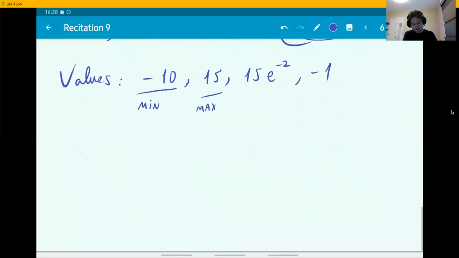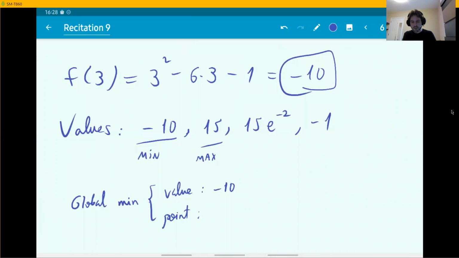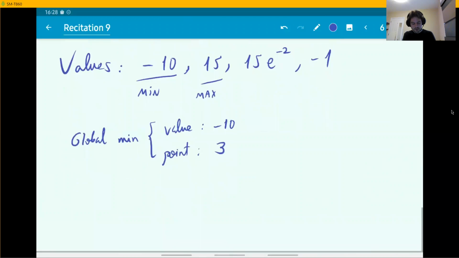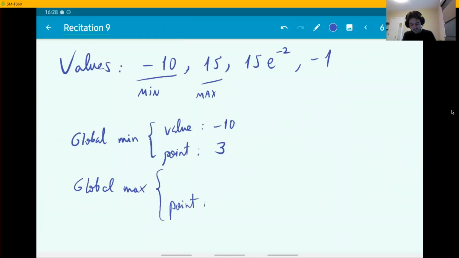So the global min value is -10. The point is where that happened. You go back into your calculations and see where you found the place where the value of the function was -10. It was right here at 3. That's the x coordinate. And the global max happened at the point 8 with a value of 15. This is the final answer to the problem.